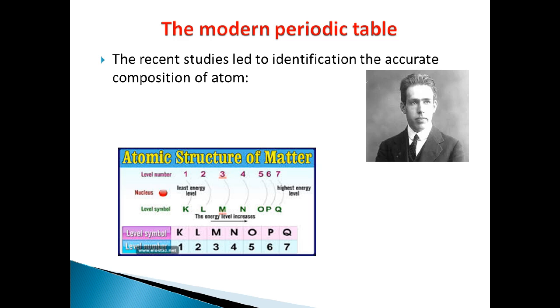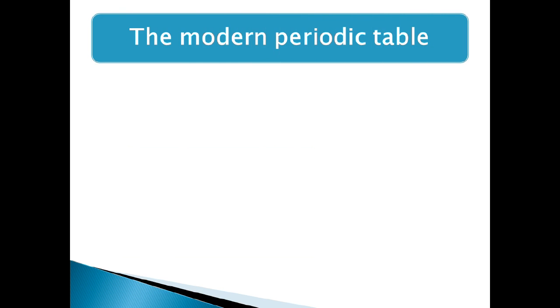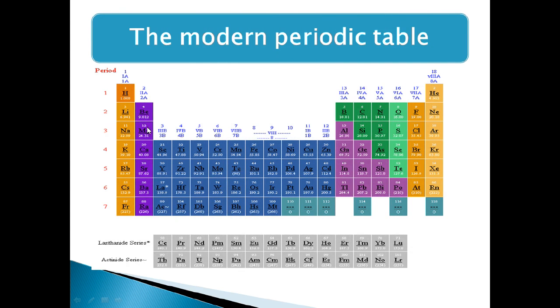The way of filling these sub-energy levels is a principle to classify or arrange elements in the modern periodic table. As we can observe in the following figure, which represents the modern periodic table, it consists of 7 horizontal rows or 7 periods. The first one, second, third, fourth, fifth, sixth, seventh, okay, and 18 columns, or 18 groups. So the modern periodic table consists of 7 periods and 18 groups.